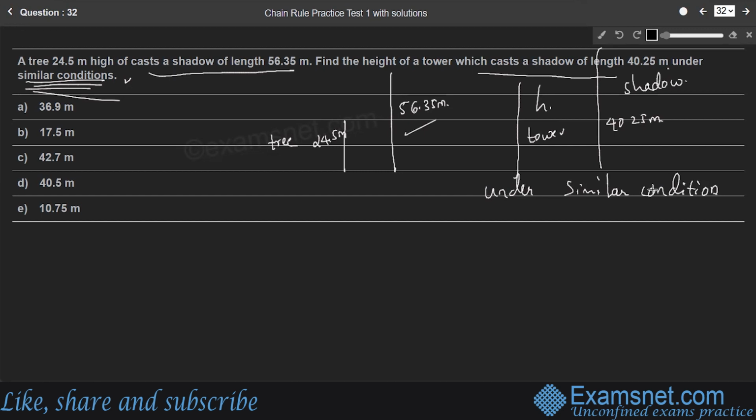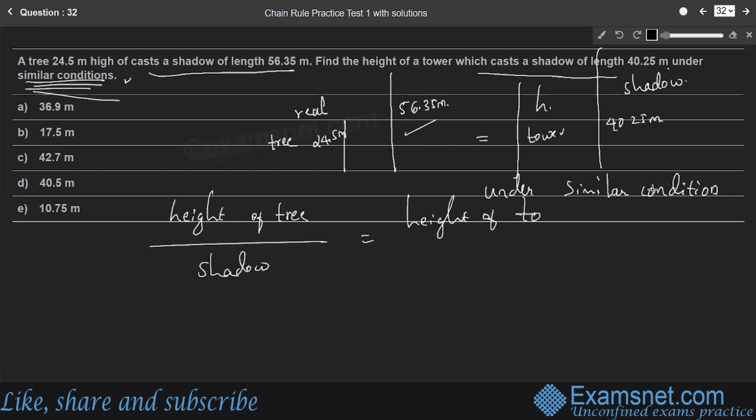That means the ratio of the real object to its shadow is equal to the ratio of another real object to its shadow. The two ratios will be the same. Therefore, the height of the tree to its shadow is equal to the height of the tower to its shadow.